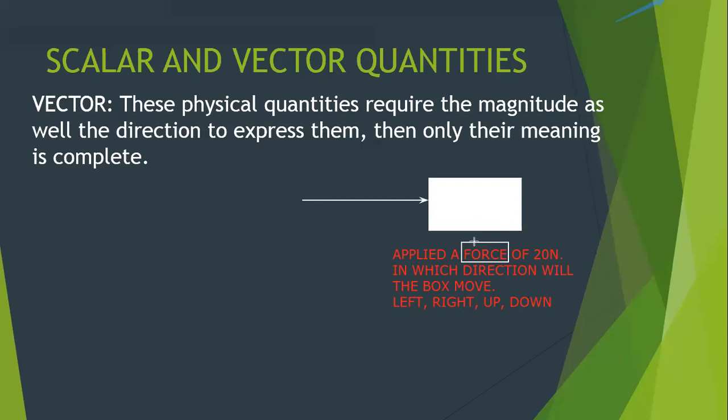Because to understand force, you not only need to know its magnitude, you need to know its direction as well. So what is force then? Force is a vector quantity, because to express force I require magnitude as well as direction.